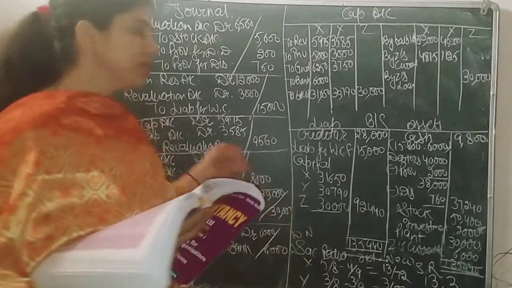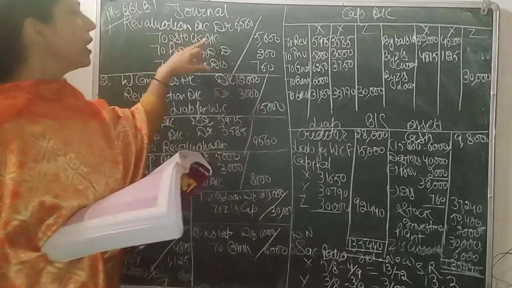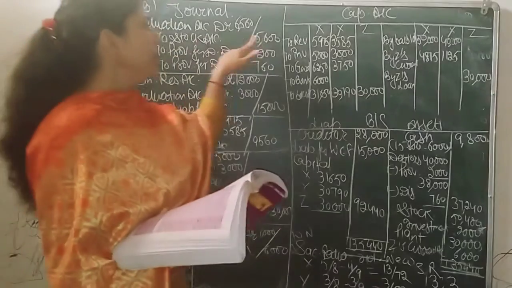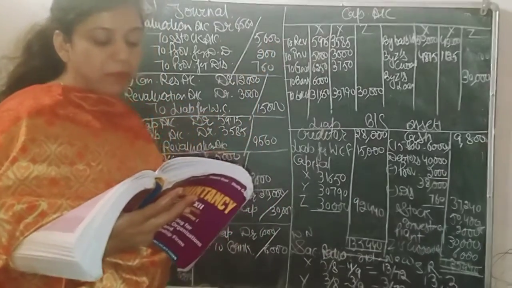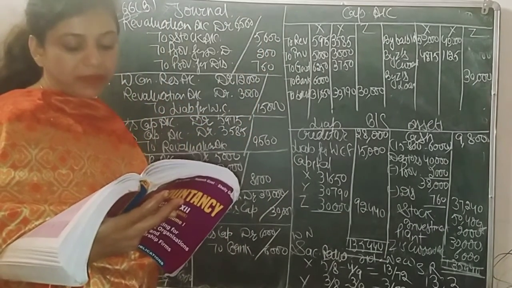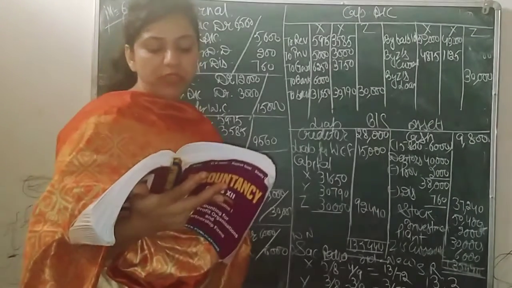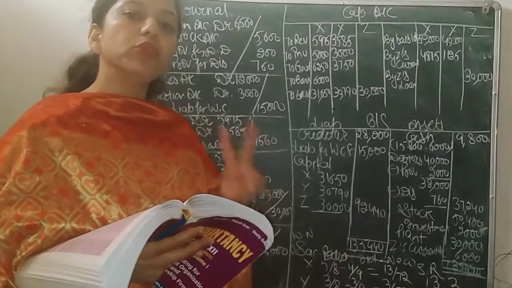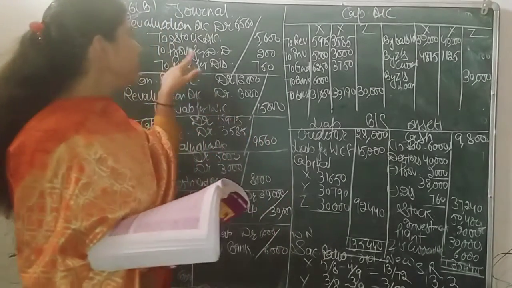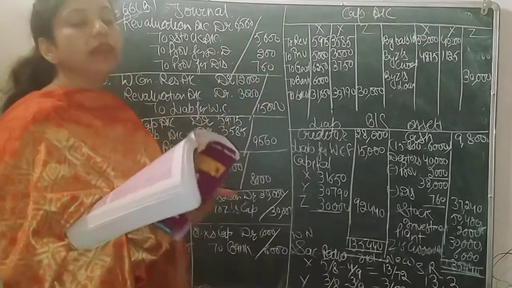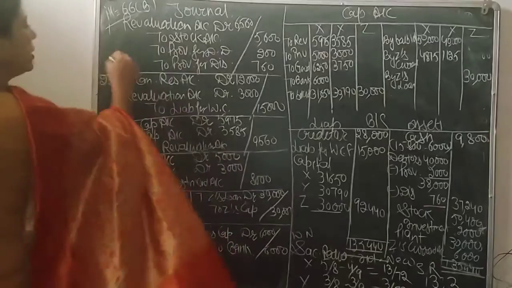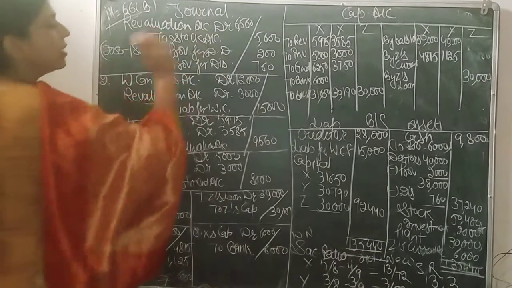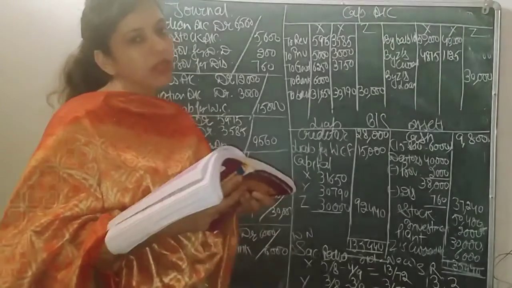Next we have stock to be reduced by 10%. So put it in revaluation: revaluation account debit to stock account. It is decreasing by 10%. Stock is 56,000, so 10% will be 5,600. Next we have provision for doubtful debts should be 5%. So 5% of 40,000 will be 2,000. But 1,800 is already given in the question. That means only 200 more is needed. So we just have to prepare 200 more. Now the provision will be 2,000.